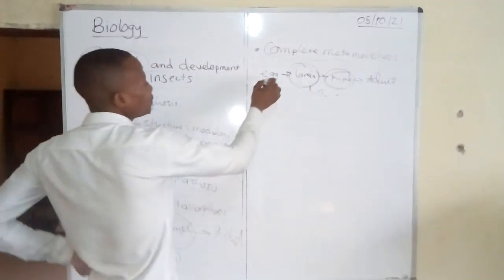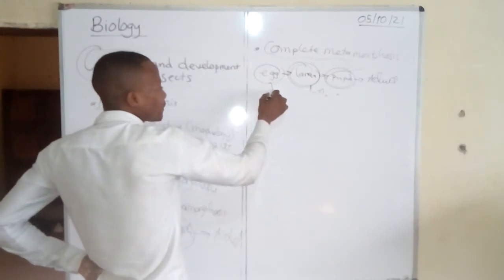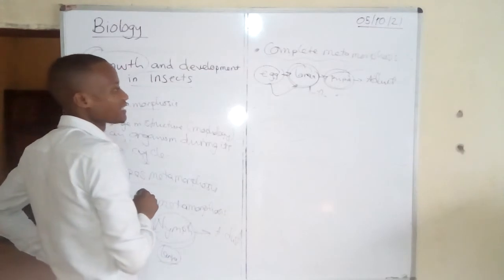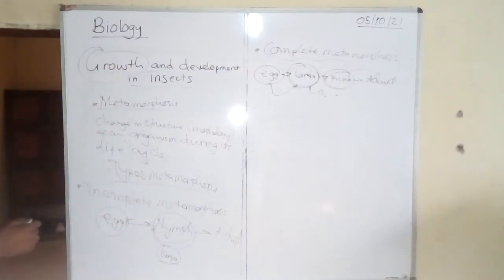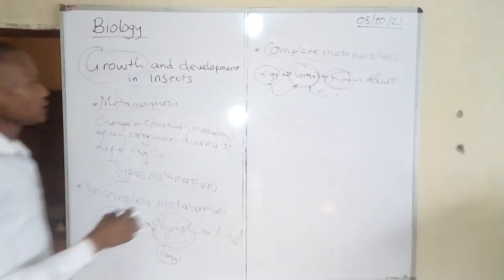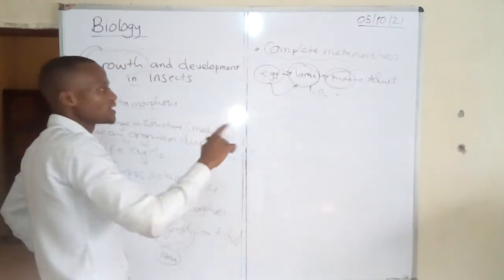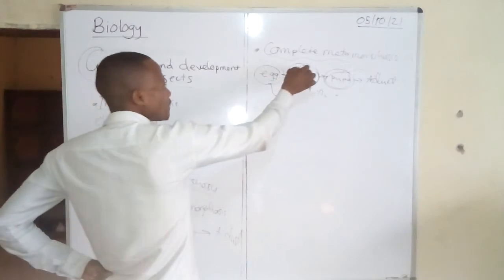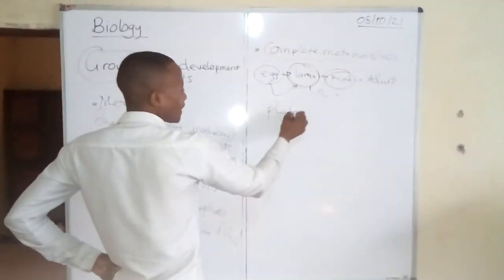When a mosquito lays eggs in stagnant water, the egg starts growing and develops into a larva. At that stage, it is not even a mosquito yet. It is just a worm-like structure. As I said, it is mobile. It moves from one place to another. It swims in stagnant water. At this stage, the larva feeds on phytoplankton.